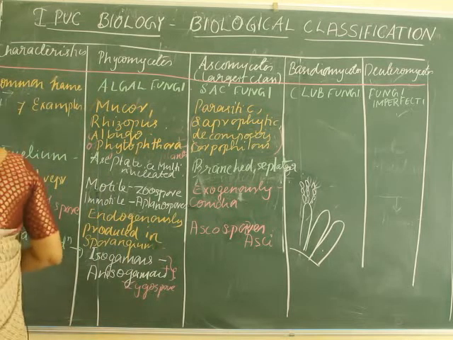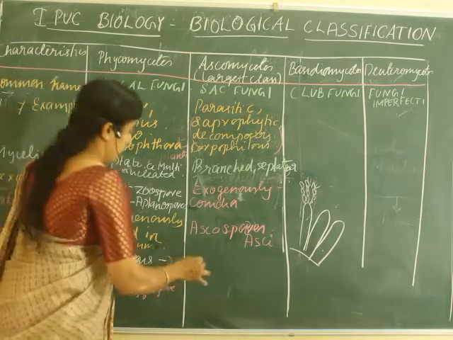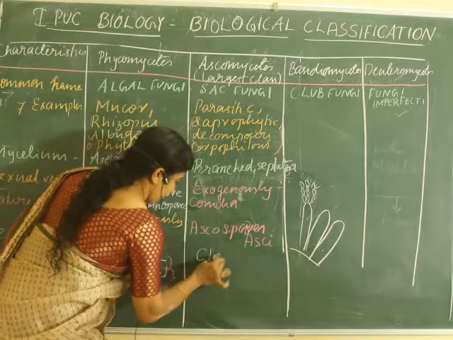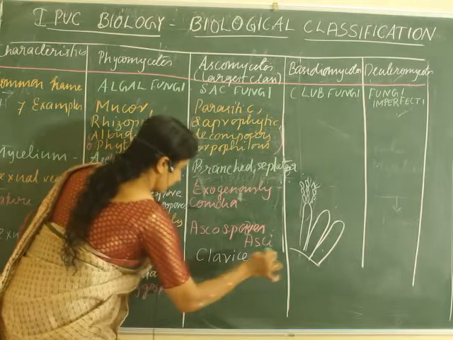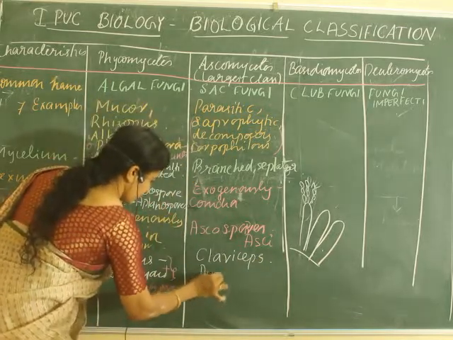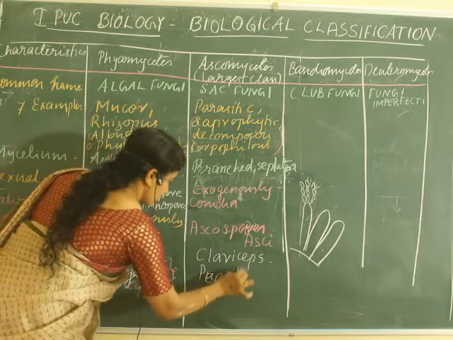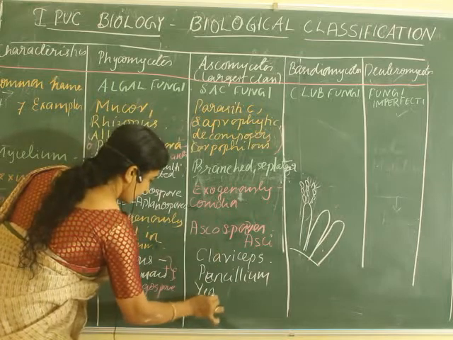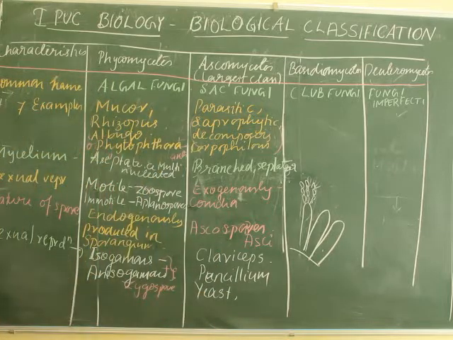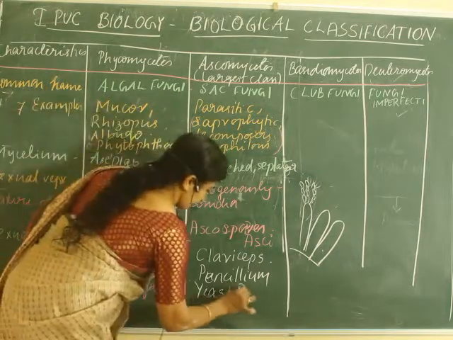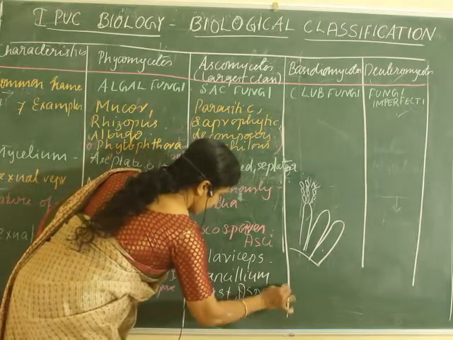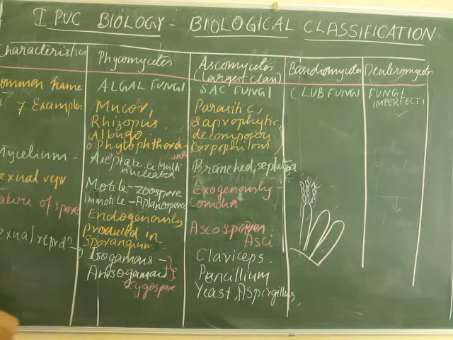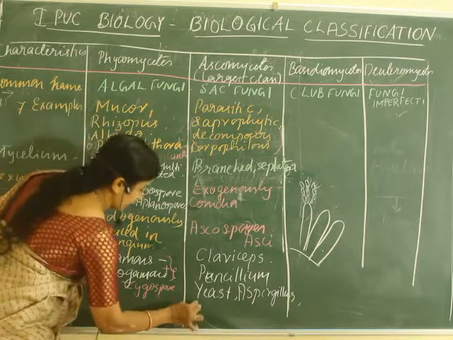Then what are the examples for this? Examples are, I'll write here itself: Claviceps, then Penicillium, then yeast, which is already mentioned. Then among parasitic fungi, one example is Aspergillus. It's another fungus, Aspergillus. So Claviceps, Penicillium, yeast, Aspergillus, then Neurospora.